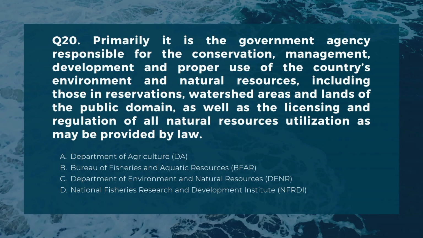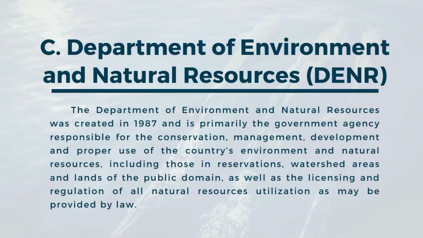Number 20. Primarily it is the government agency responsible for the conservation, management, development and proper use of the country's environment and natural resources, including those in reservations, watershed areas and lands of the public domain, as well as the licensing and regulation of all natural resources utilization as may be provided by law. A. Department of Agriculture. B. Bureau of Fisheries and Aquatic Resources. C. Department of Environment and Natural Resources. D. National Fisheries Research and Development Institute. The correct answer is C.